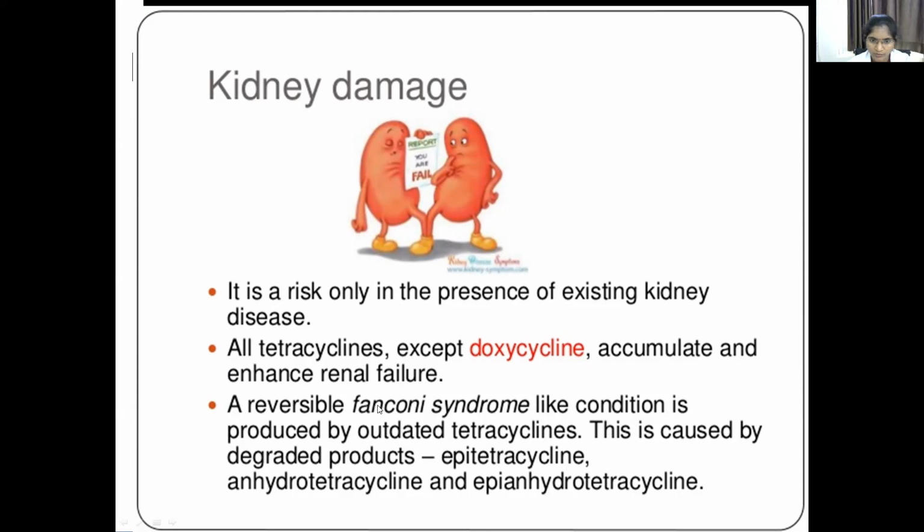When we use outdated or expired tetracyclines, it damages the proximal renal tubule, mainly caused by degraded products like epitetracycline and anhydrotetracycline.